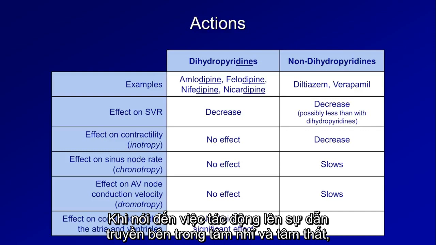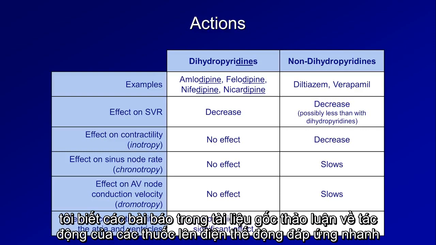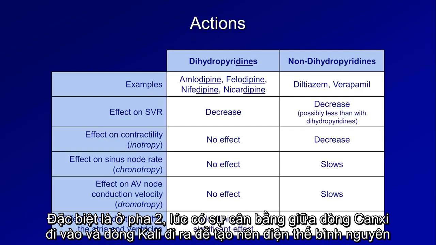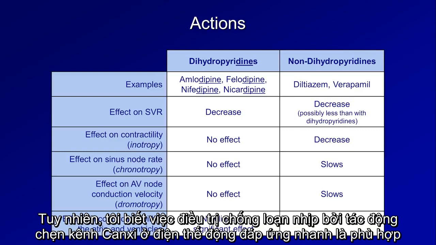When it comes to the effect on conduction within the atria and ventricles, I'm aware of papers in the primary literature which discuss these drugs' effects on the fast response action potential, specifically during phase 2, in which an inward calcium current balances with an outward potassium current to create the action potential's plateau. However, I know of no arrhythmia or antiarrhythmic treatment in which an effect of calcium channel blockers on the fast response action potential is relevant.